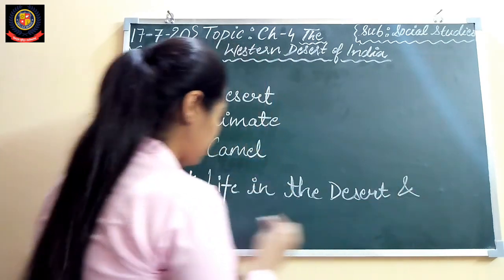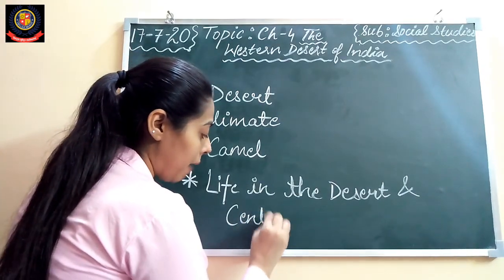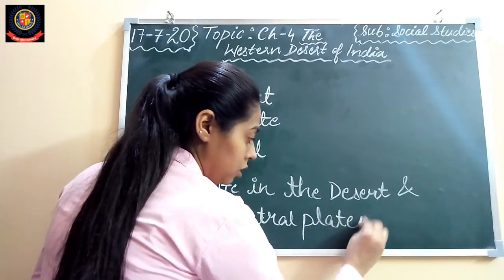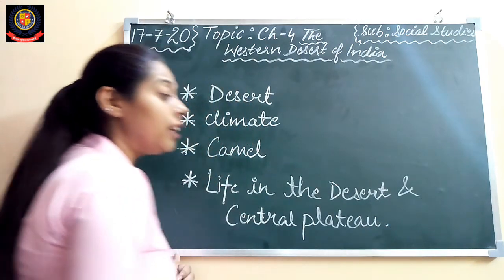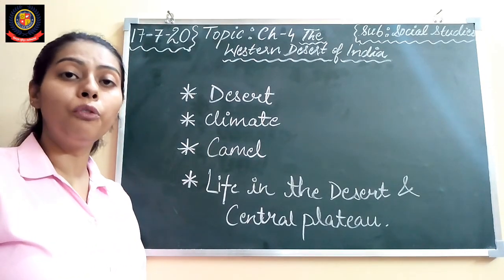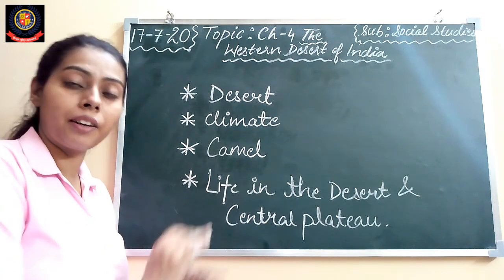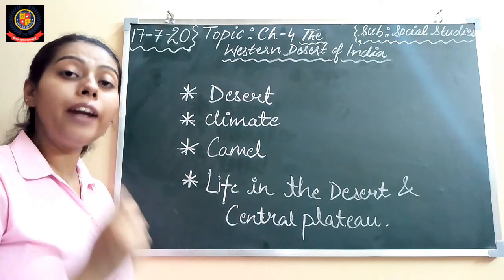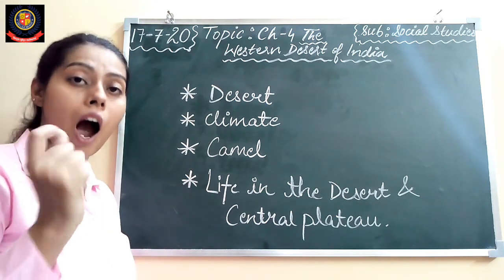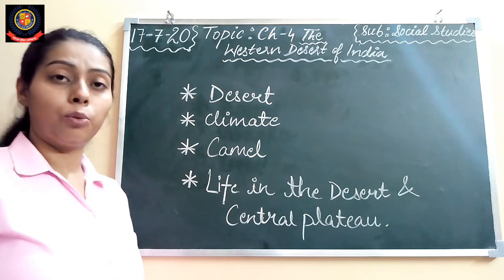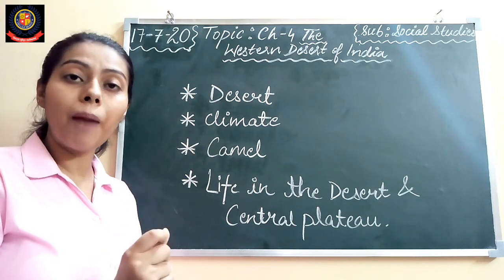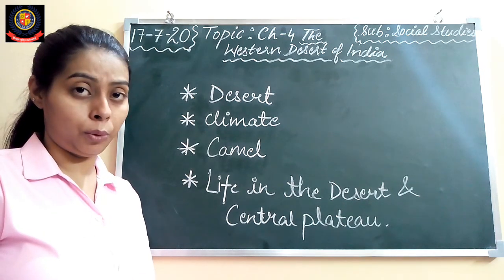The life in the desert is very hard. People have to move from one place to another in search of food and water. Then the Central Plateau. The Central Plateau consists of two plateaus, that is the Malwa Plateau and the Chota Nagpur Plateau, right?